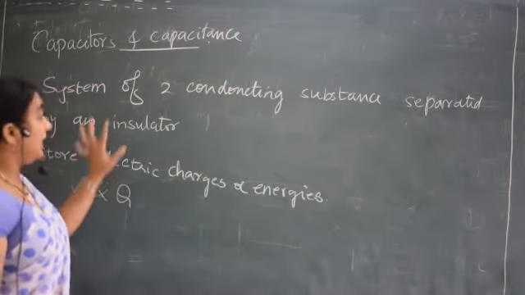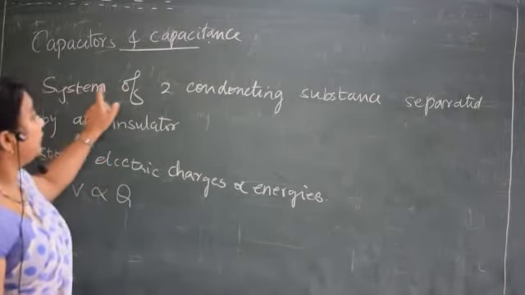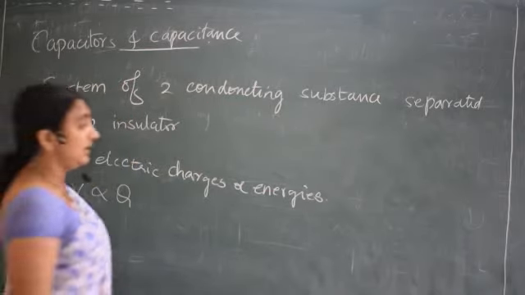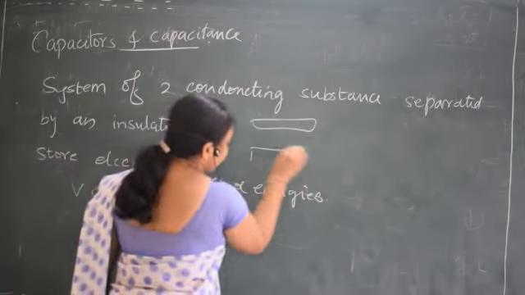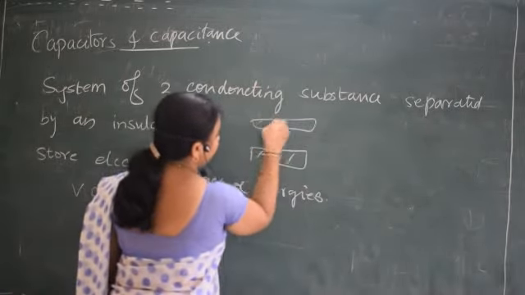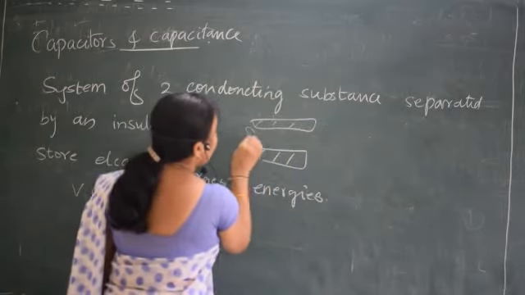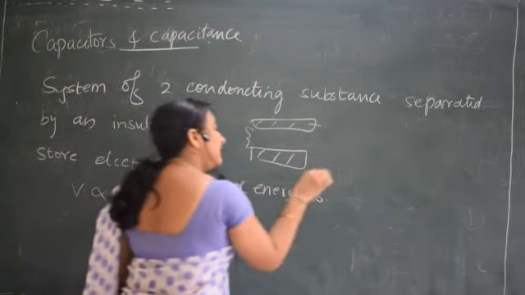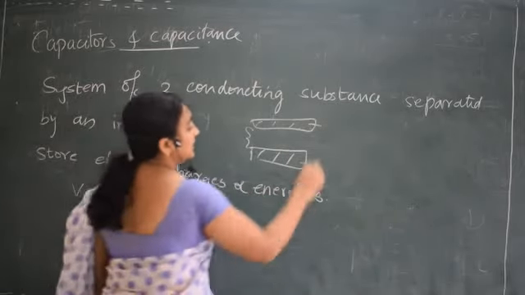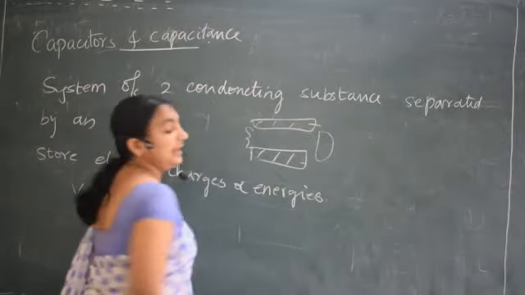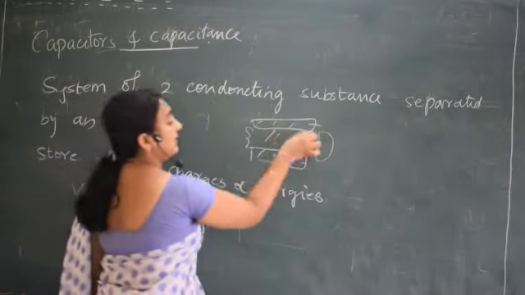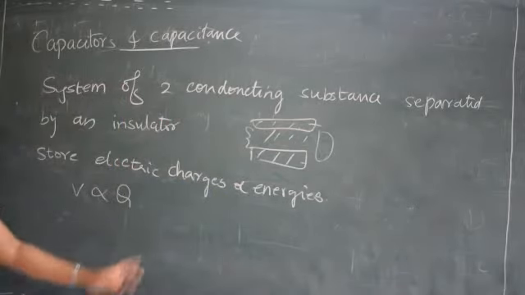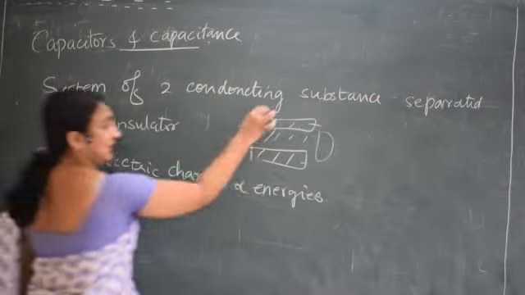Before explaining this, I will say one concept here. See here, it is written: system of two conducting substances separated by an insulator. So two substances are there. They are conducting substances. In between there is a non-conducting substance. But since both are conducting substances, there will be an electric field in between them, and that electric field is proportional to the amount of charges present in the